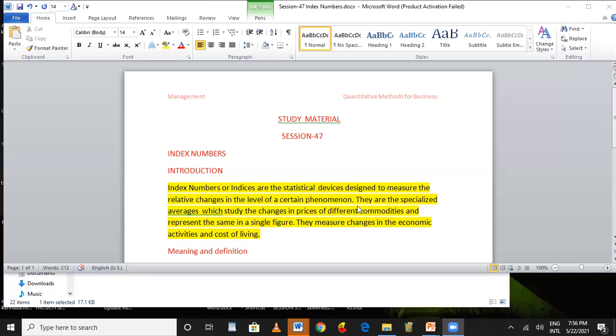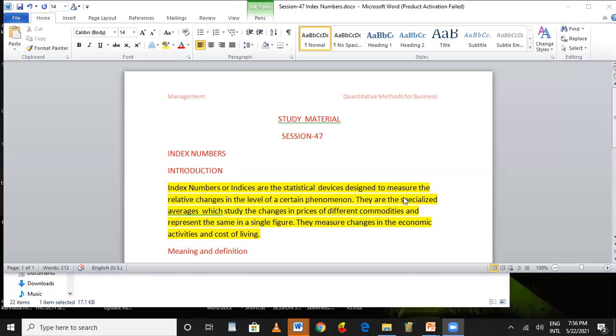Here the indices are specialized averages. It is not a common average. In averages, mean, median, and mode are the common averages. We frequently use the mean, median, and mode for much statistical data and to solve further statistical algebraic expressions. It is necessary that we use the mean, median, and mode. But here indices are special averages which study the changes in prices of different commodities.